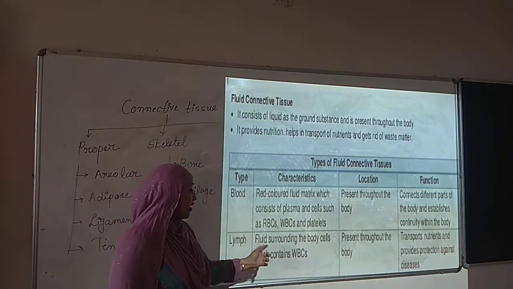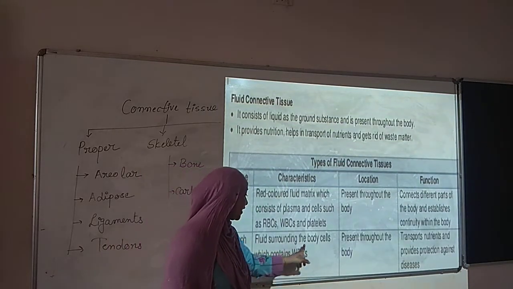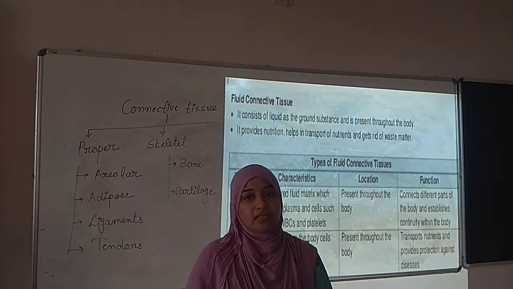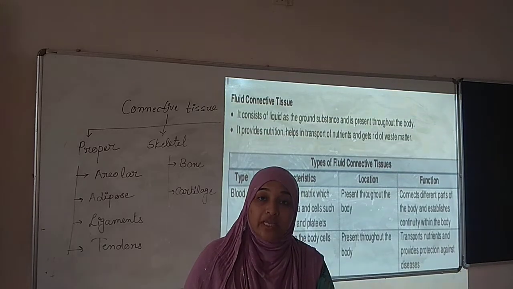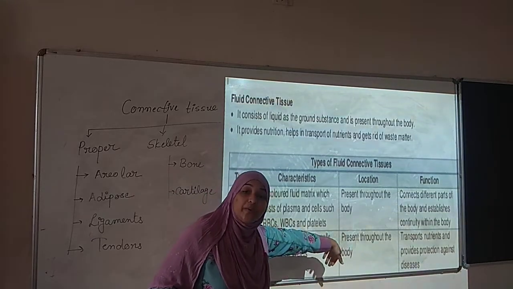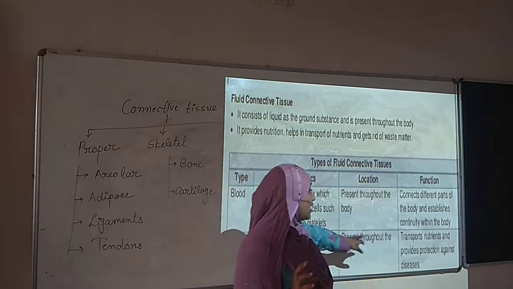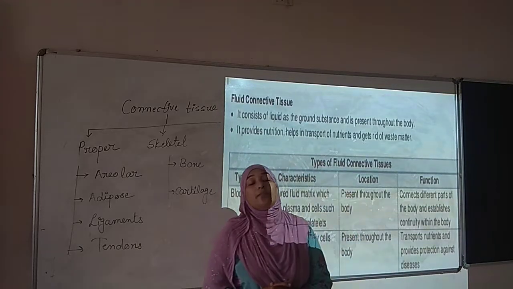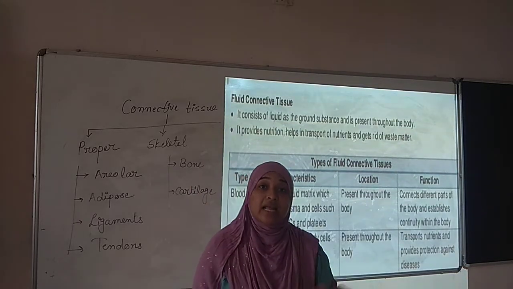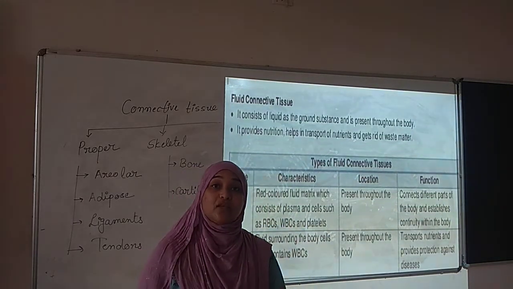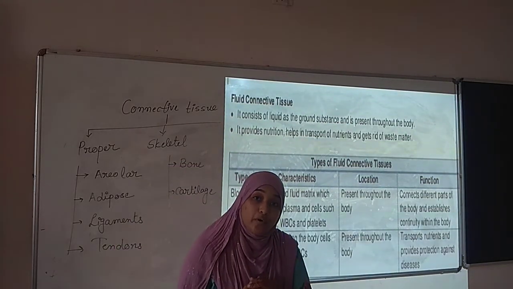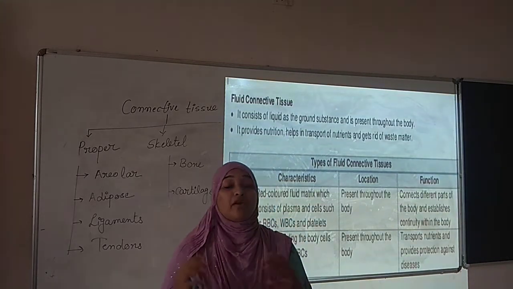That is lymph. What is the characteristic? Fluid surrounding the body cells which contains WBCs. Lymph is one transparent liquid present in our body which contains different types of WBCs. This WBC is also present throughout the body, and the function is to transport nutrients and provide protection against diseases. If some microorganisms attack our body, these WBCs or the different cells of lymph system fight with that foreign particle and provide protection to our body against different microorganisms.